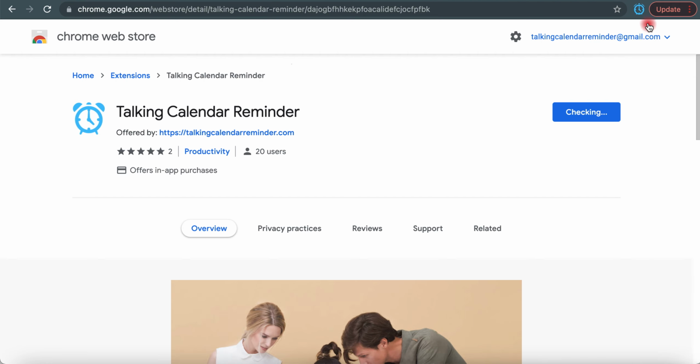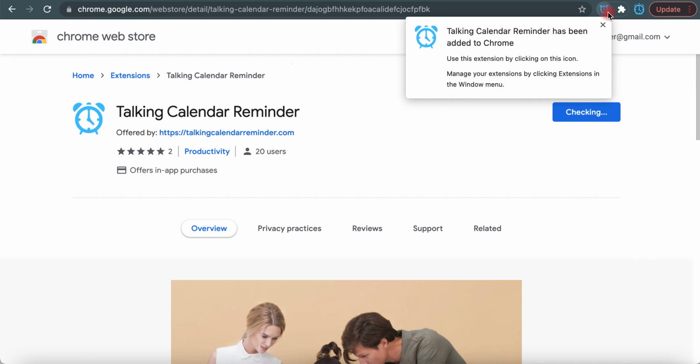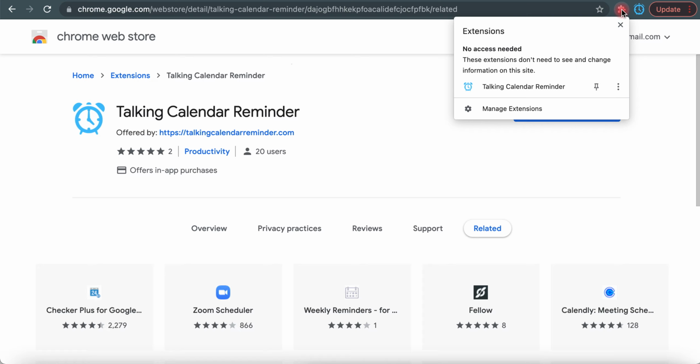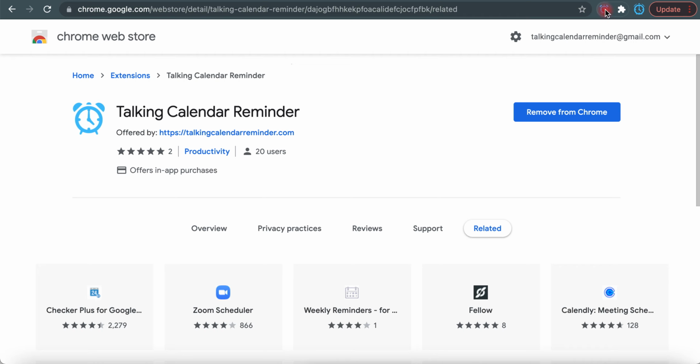Now click on the extension icon in the bookmarks bar near top right corner. Find the Talking Calendar extension and pin it to bookmarks bar. Find and click on it in bookmarks bar to open it.